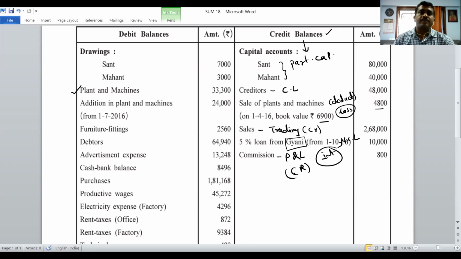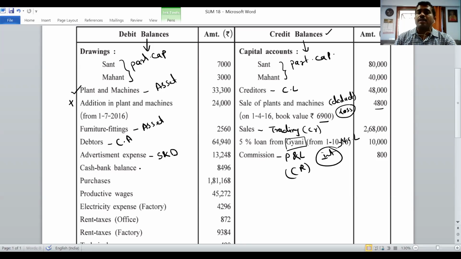Now let's see the debit. Ready? Debit side, Sant and Mahant. It comes to partners' capital, obviously the debit side. Plant and machinery, it comes to asset. Addition in plant and machine. So in plant and machine we have to do the plus. Furniture and fitting, again it comes to asset. Debtors we have to go to current asset. Advertisement expenses. Where, friends? Selling and distribution.